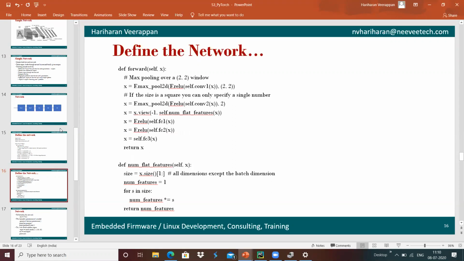In case of a ReLU, it will be max of y comma 0, which means if the value is lesser than 0, it will be considered 0, and whatever value is greater than 0 will be treated as the output. For the manipulation of activation, we are doing the ReLU function over here.